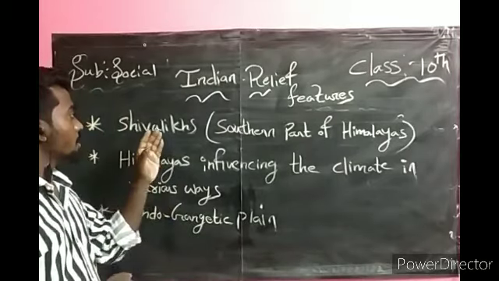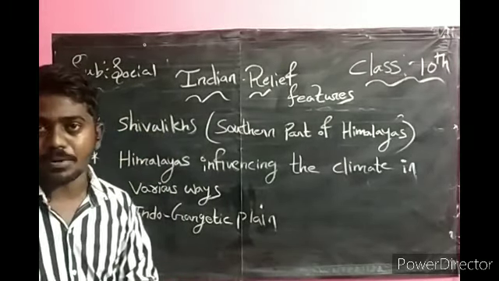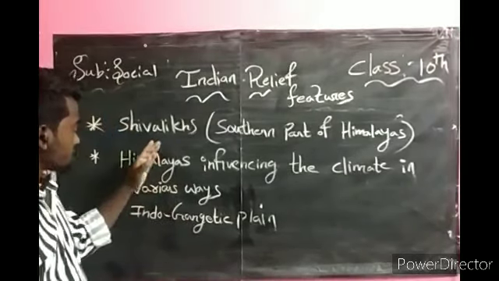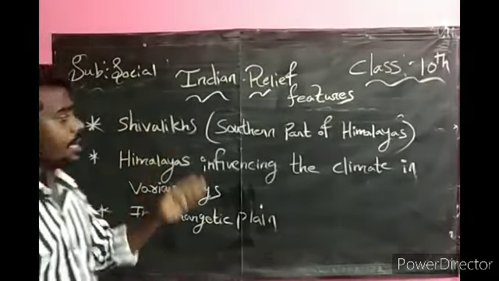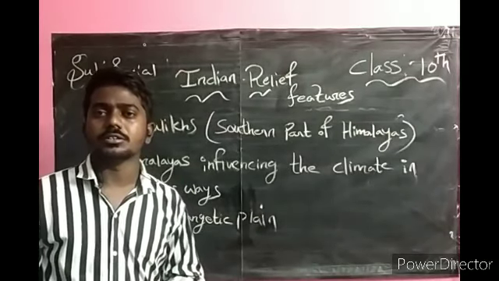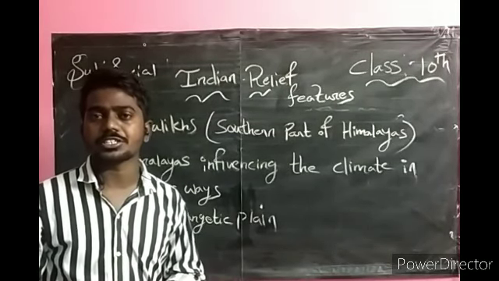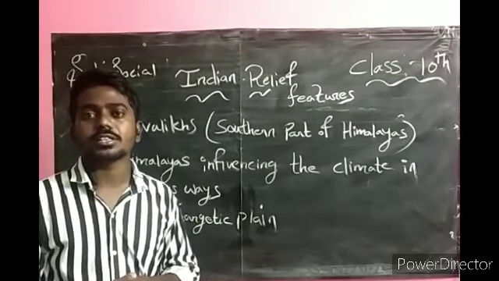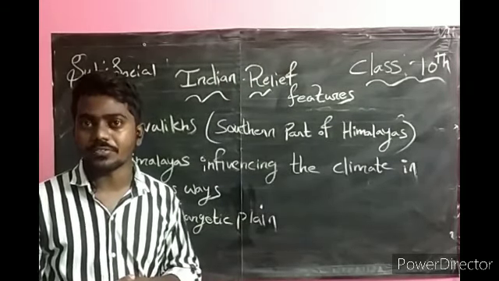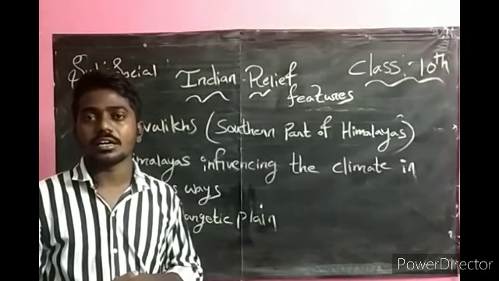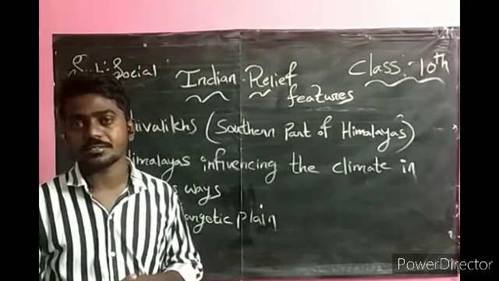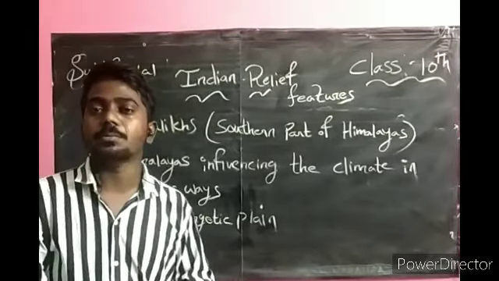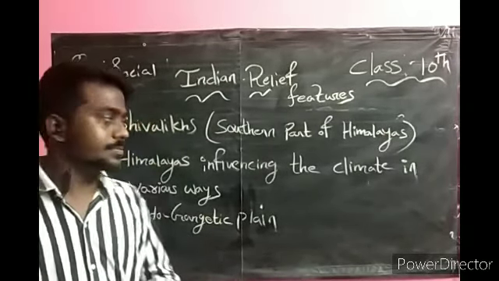In the Shivaliks we have gravel and alluvial nature. I also told about the duns. The valleys lying between the Lesser Himalayas and the Shivaliks are called duns. Shivaliks have different names in different regions: in Assam, Kachar; in Arunachal Pradesh, Mishmi; and in Jammu, Jammu Hills.